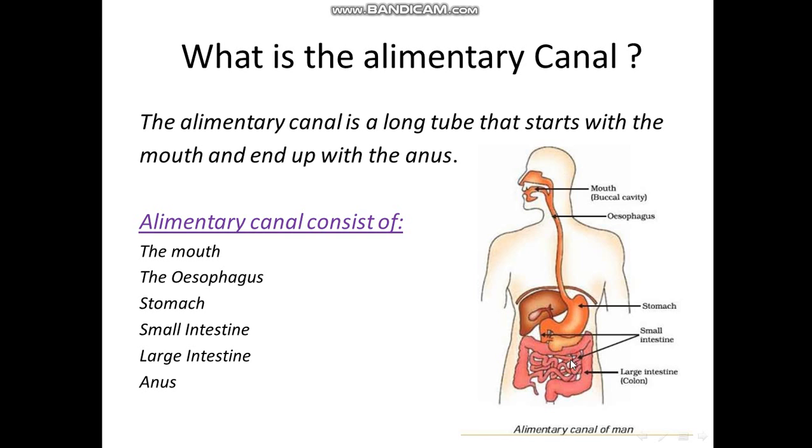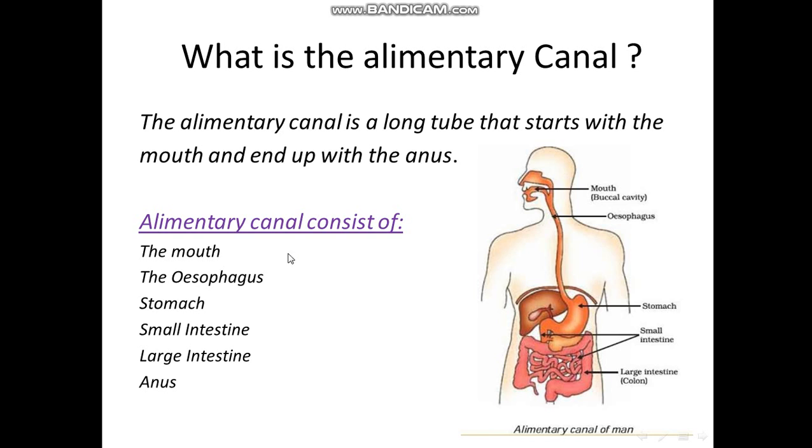This one is the small intestine, and this one is the big intestine, and then comes the anus. Okay, this is very important to know in this subject. What does the alimentary canal consist of? It consists of these parts here.